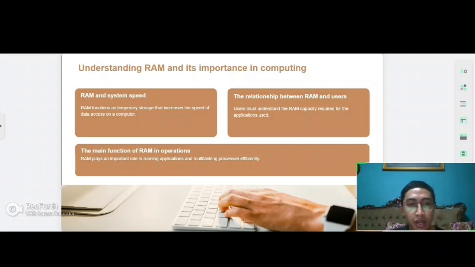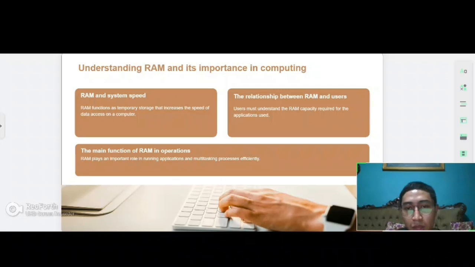Next slide is understanding RAM and its performance in computing. RAM and system speed. RAM functions as temporary storage. It increases the speed of the data accessed on the computer.